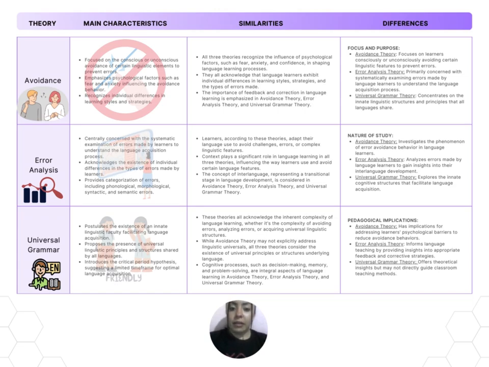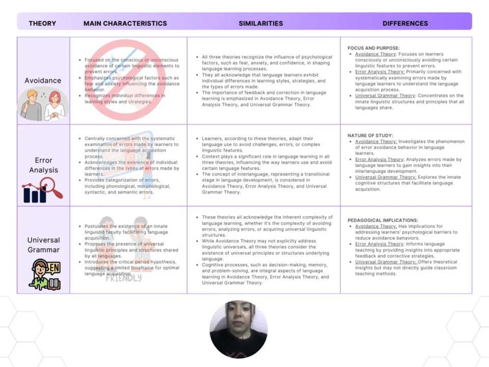In a parallel vein, error analysis theory takes a systematic approach, categorizing learner errors into phonological, morphological, syntactic, and semantic types to glean insights for effective language teaching. On a broader theoretical scale, universal grammar theory introduces the notion of an innate language faculty guiding language acquisition. It further incorporates the critical period hypothesis, suggesting an optimal time frame for language learning.